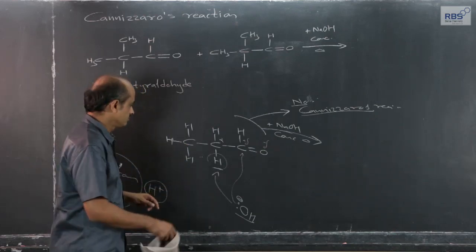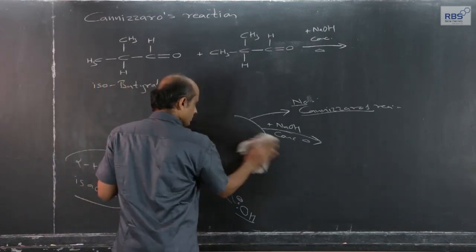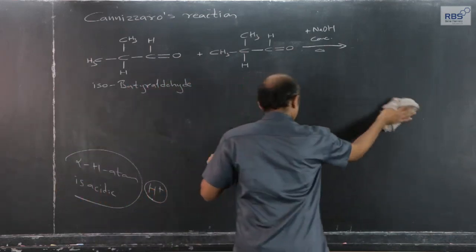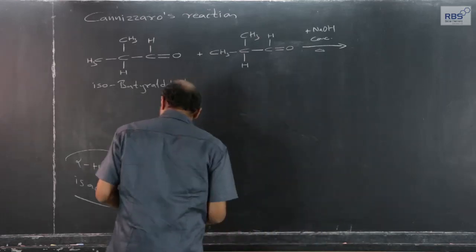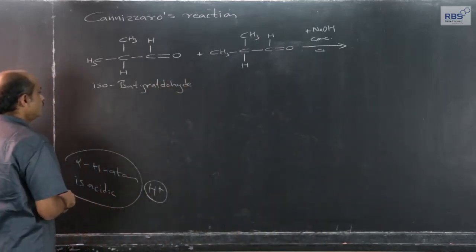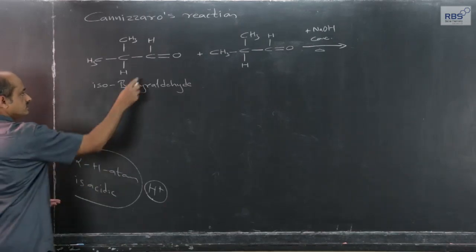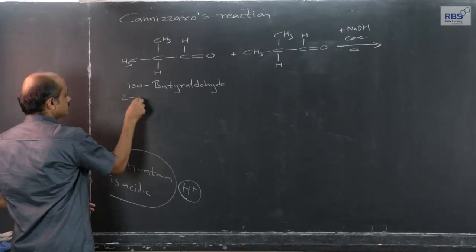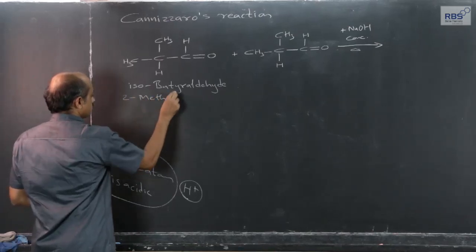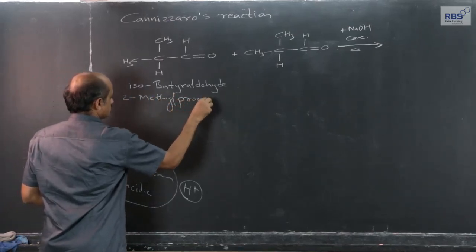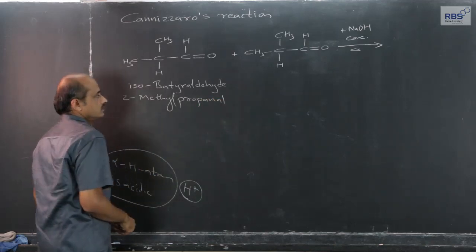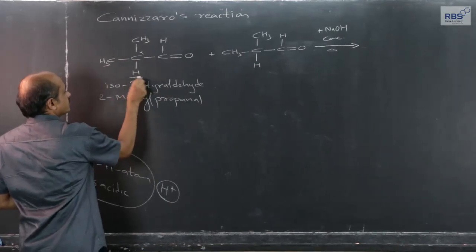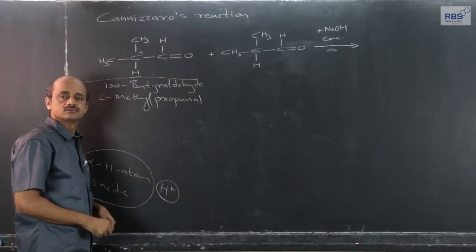That is one thing. But the example which I have written above, an aldehyde of 4 carbon atoms, isobutyraldehyde in the common system, with a longest chain of 3 carbon atoms, 2-methyl propanal. This has an alpha carbon atom and one hydrogen atom directly attached to the alpha carbon is present.